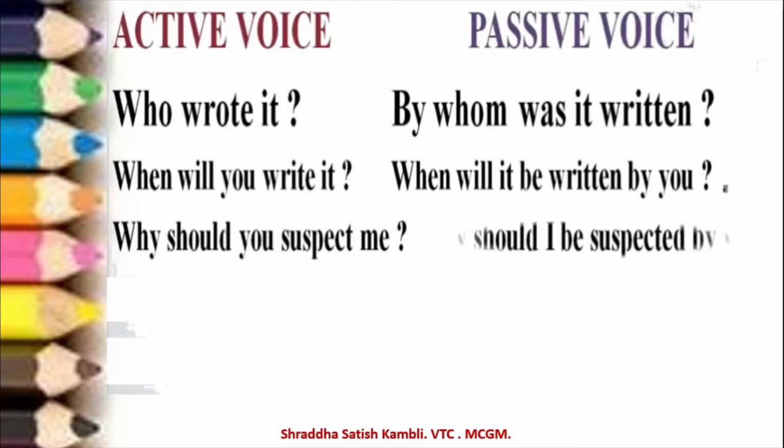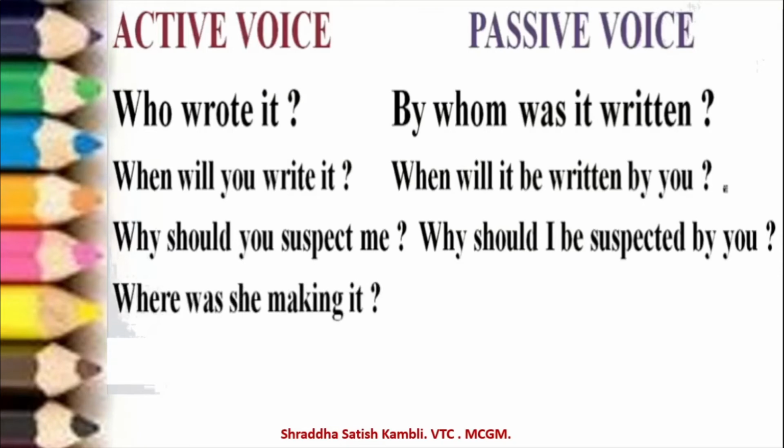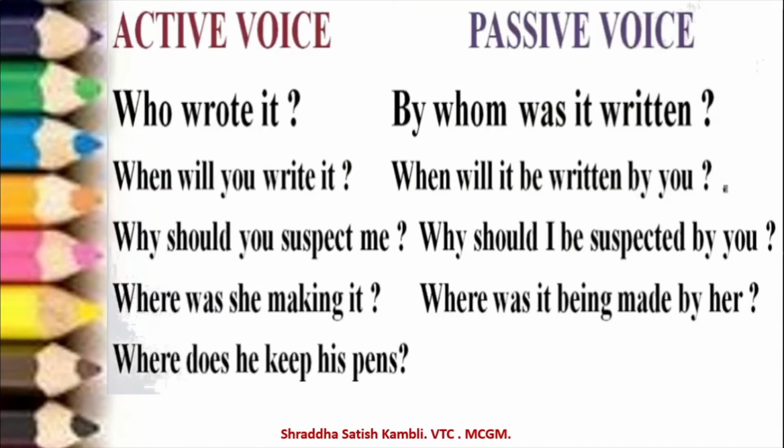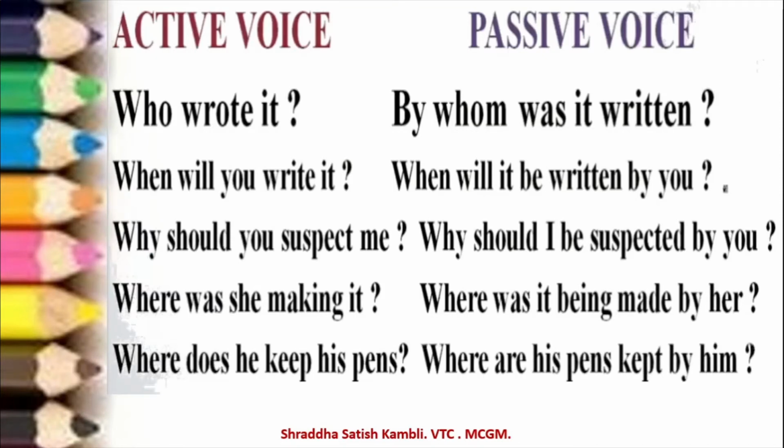Passive. Why should I be suspected by you? Next example. Where was she making it? Passive. Where was it being made by her? Next. Where does he keep his pens? Where are his pens kept by him?